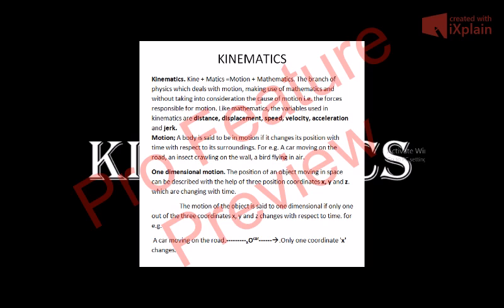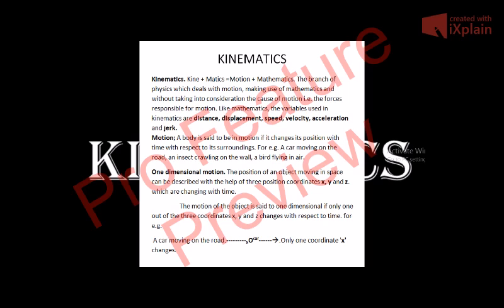Now, first, what is motion? A body is said to be in motion if it changes its position with respect to time, with respect to its surroundings. And these surroundings are taken as reference points. For example, a car moving on the road continuously changes its position with time. Time goes on changing, its position also goes on changing, and its surrounding also goes on changing. So the car is said to be in motion.